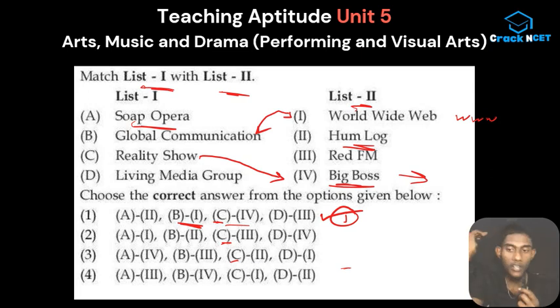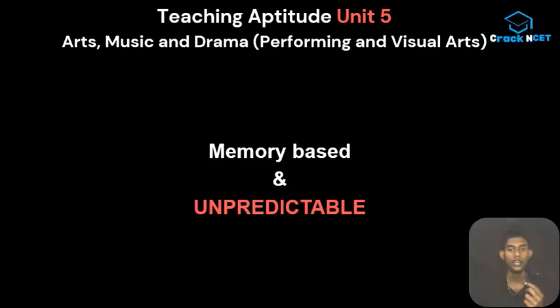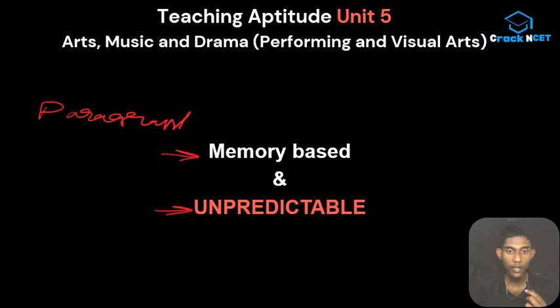So you don't have to worry about a lot of things in these kind of questions. You can just get the answer by knowing one or two. That is the beauty of these kind of questions, and you should be doing it because it's very easy. So yeah, that's it, guys. And the overall view about this unit, as I told before, it's memory based and some portion is unpredictable. There is also a probability of paragraph questions, but I am not emphasizing this too much because it's already asked.